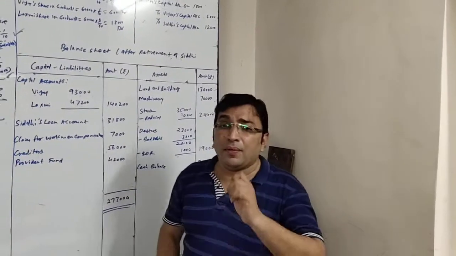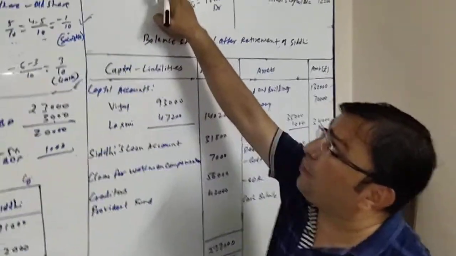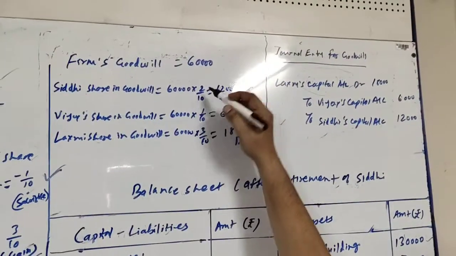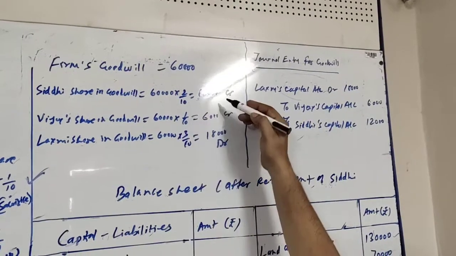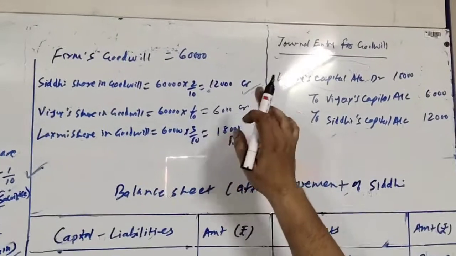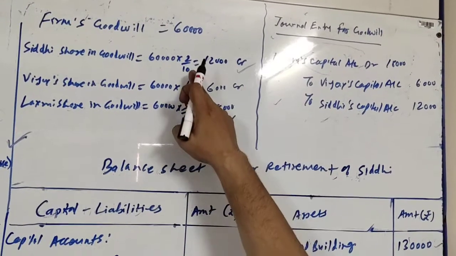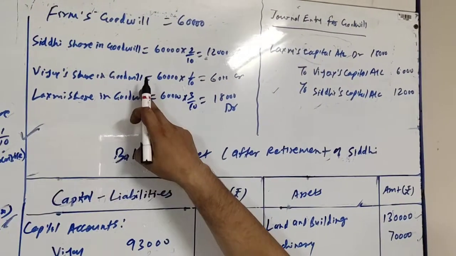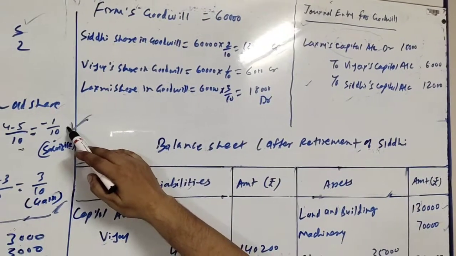So first of all we will calculate their goodwill. Siddhi's share in goodwill: Siddhi is sacrificing 2/10. The firm's goodwill is valued at 60,000. 60,000 into 2/10 is 12,000. 12,000 will be the amount of goodwill to be paid to Siddhi because she is sacrificing 2/10. Vijay's share in goodwill is 60,000 into 1/10 because the sacrifice of Vijay is 1/10.